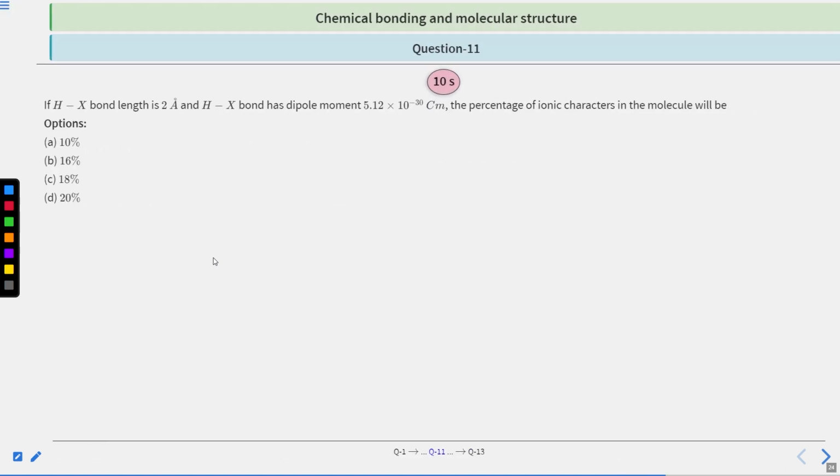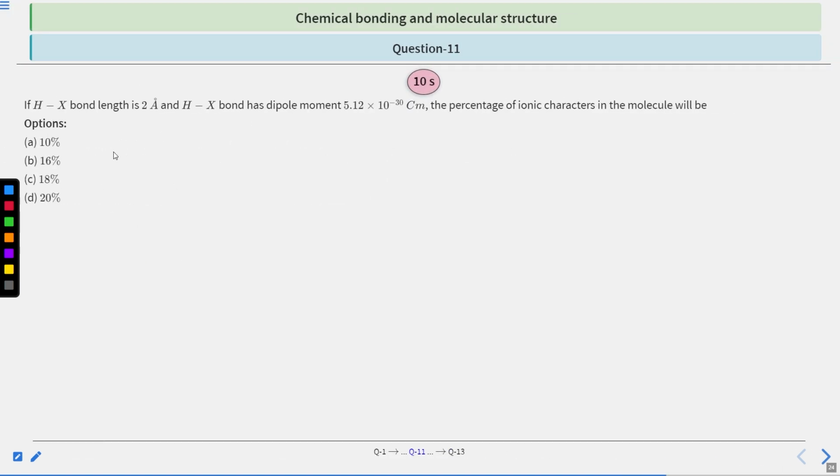Moving on to the next question, question number 11. If HX bond length is 2 angstrom and HX bond has dipole moment of 5.12 multiplied by 10 to the power minus 30 coulomb meter, the percentage of ionic character in the molecule will be. Options are 10%, 16%, 18%, or 20%. You have 10 seconds to solve this question. After that, we will see the answer.